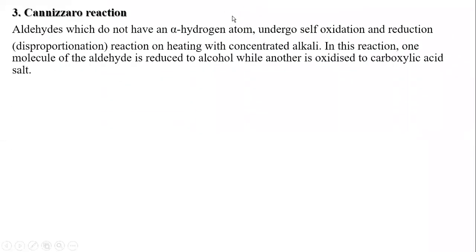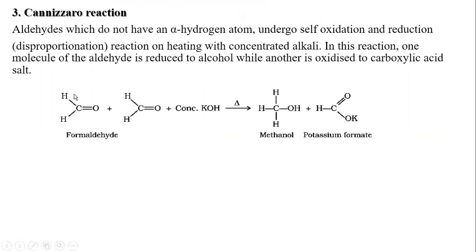Cannizzaro reaction. The Cannizzaro reaction takes place in those aldehydes which contain no alpha hydrogen, that is formaldehyde and benzaldehyde. In this reaction, when the aldehyde is treated with concentrated alkali, concentrated base, one of the products formed will be the oxidized form and the other will be the reduced form.